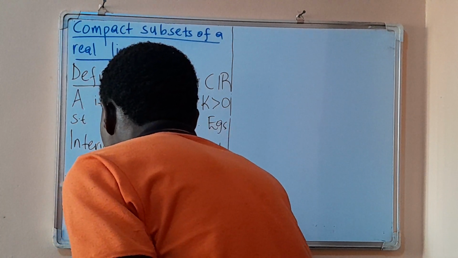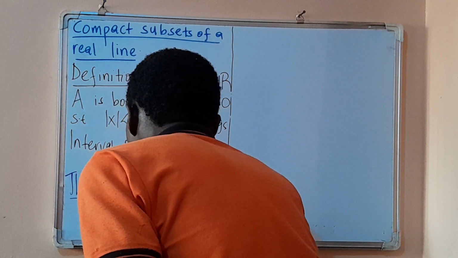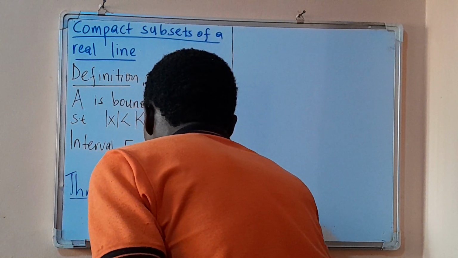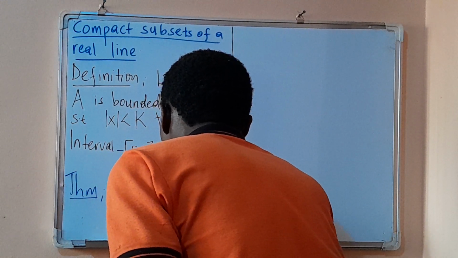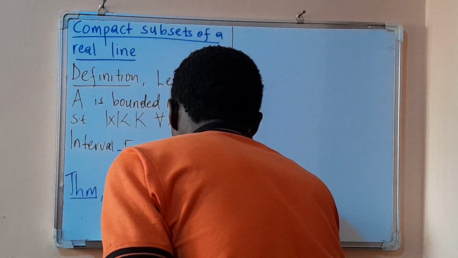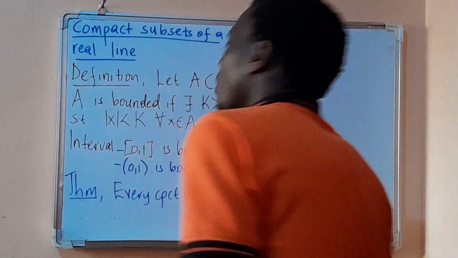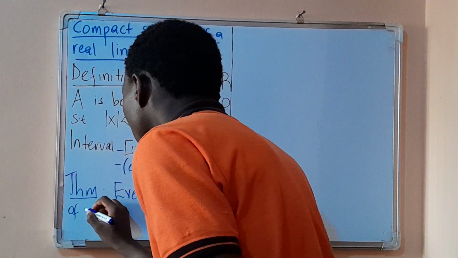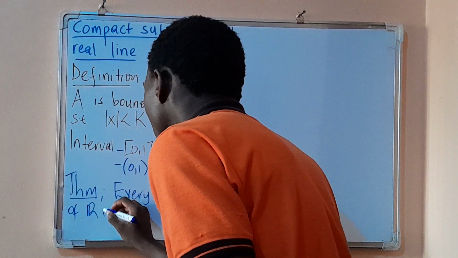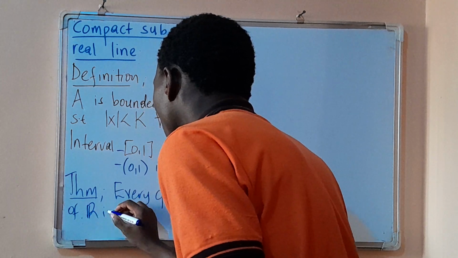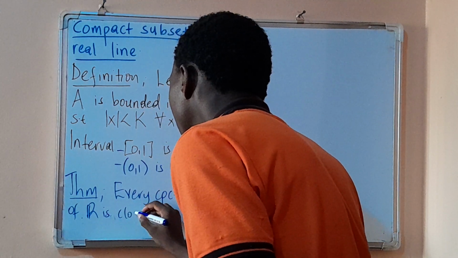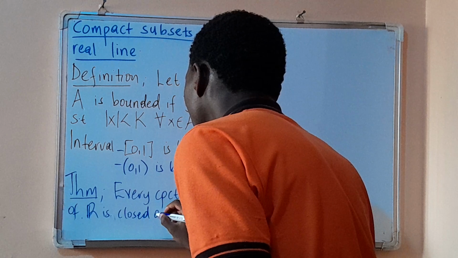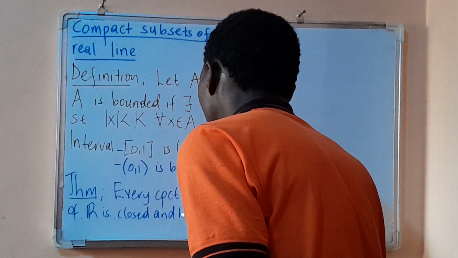Theorem: every compact subset of R is closed and bounded.